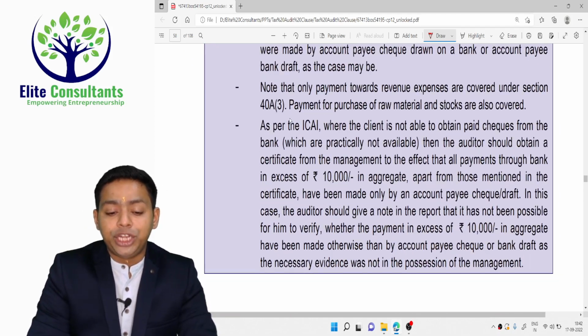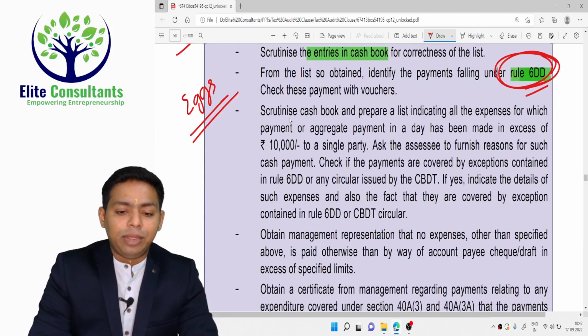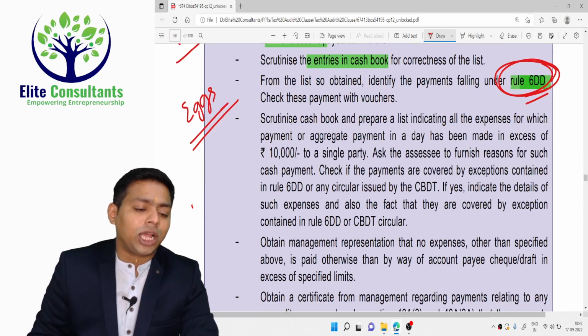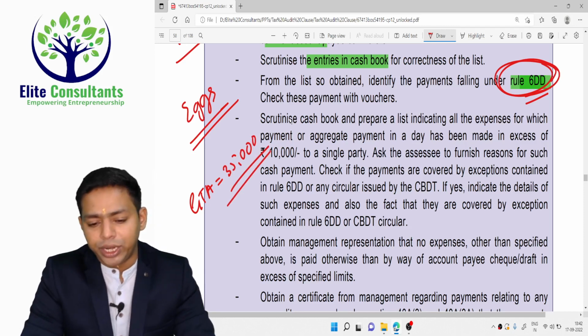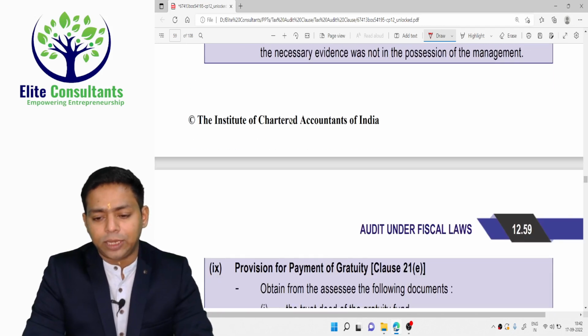Apart from that, for GTA you need to remember the limit is not 10,000 for goods transport agents. For a goods transport agent, the limit per day is 35,000. This is for the transport industry. We have provided an extra exception for that.